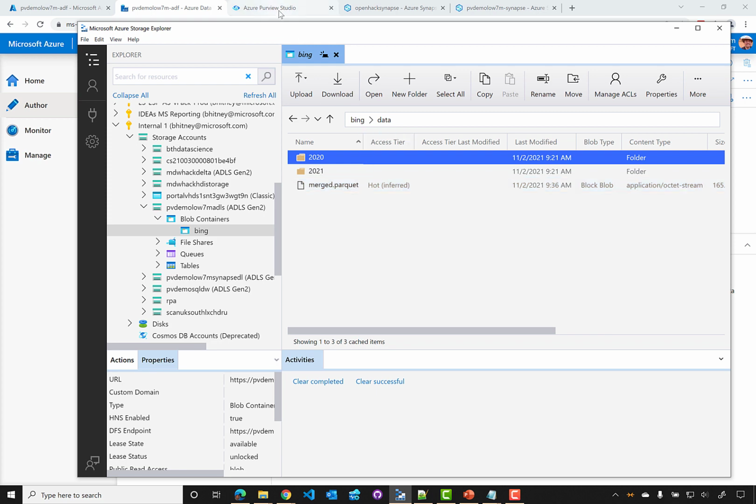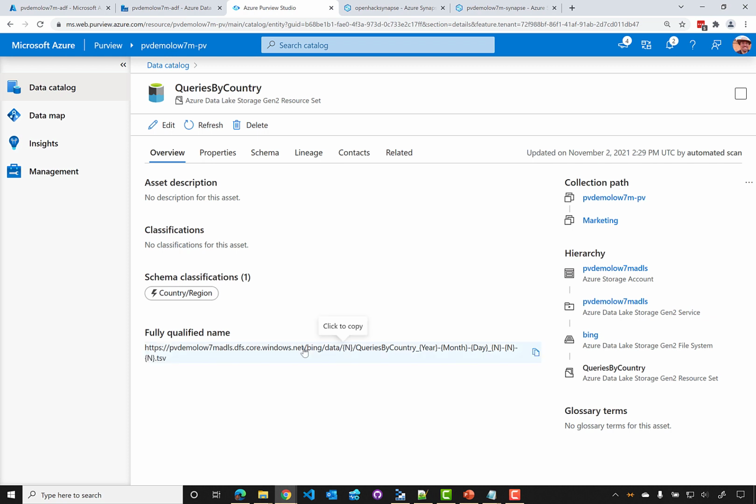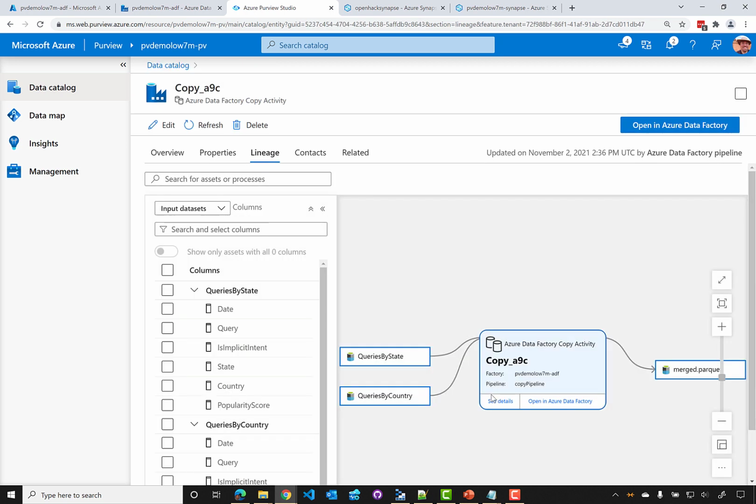Now in Azure Purview Studio, I will click on the queries by country file, and specifically in this case we're going to go over to the lineage tab. Now we can see here that the lineage for queries by country feeds into our copy activity and has the data into the merge.parquet file. If I want to pivot this and look more closely at the copy activity, I can click Switch to Asset. And now we can see, specifically focused on the Azure Data Factory copy activity, the inputs and the output. A very basic example of how lineage works.